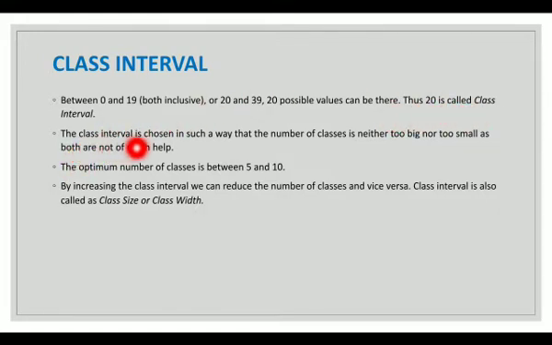The class interval is chosen in such a way that the number of classes is neither too big nor too small, as both are not of much help. The optimum number of classes is between 5 and 10. By increasing the class interval, we can reduce the number of classes and vice versa. Class interval is also called class size or class width.